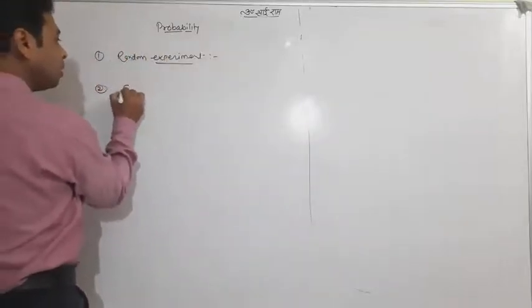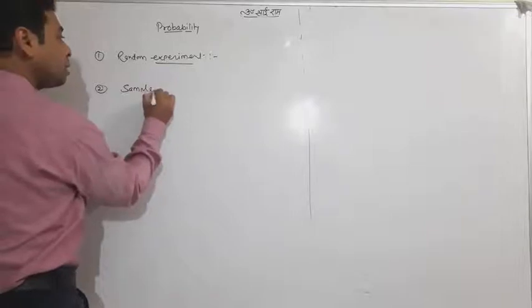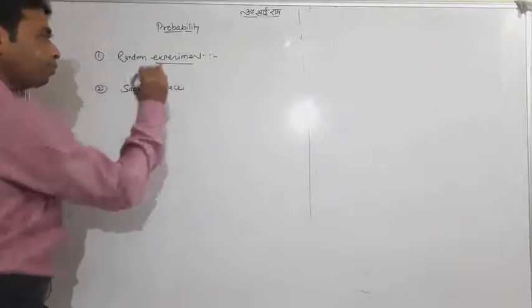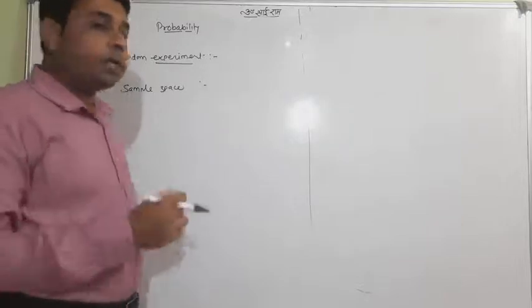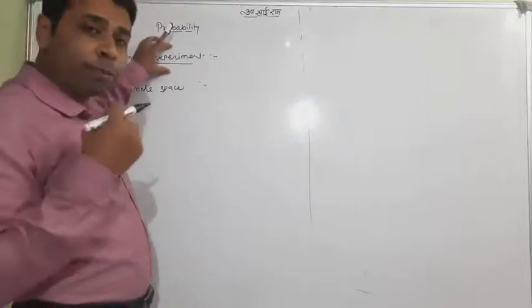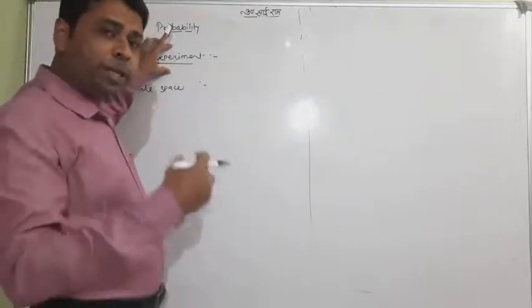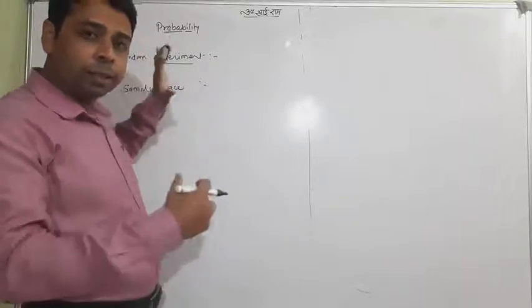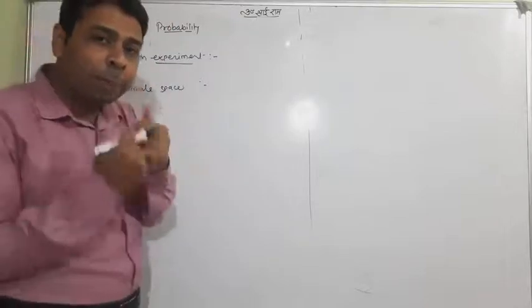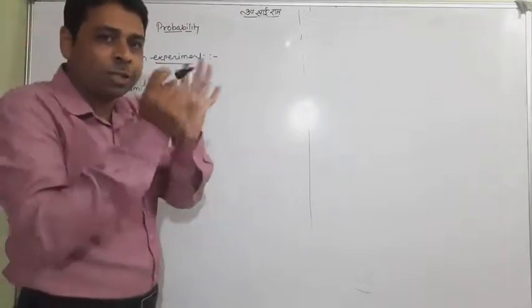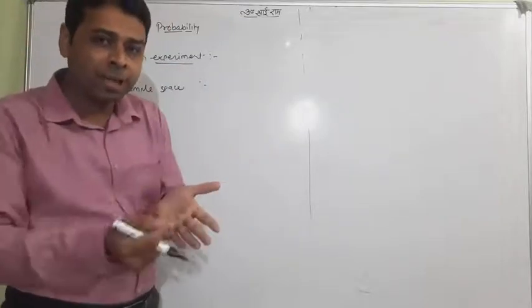Now second, I will talk to you about sample space. What is sample space? Whatever experiment you have done, after the action of the experiment, some outcome will appear. Like if a coin is tossed, what will come? Head or tail.